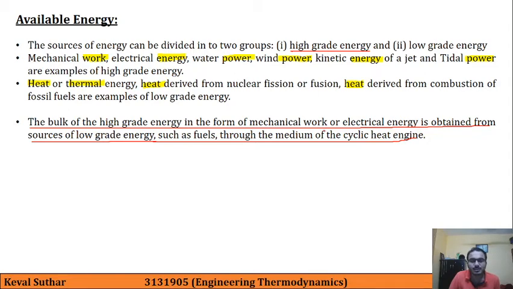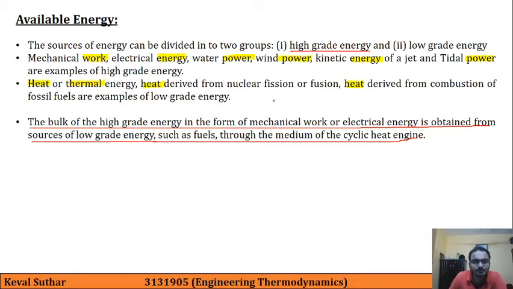If you recall, the basic power plants utilize traditional fuels like coal, which are burned in a boiler, converting water into steam, and we run a turbine. That's why we get work output and subsequently electrical energy.